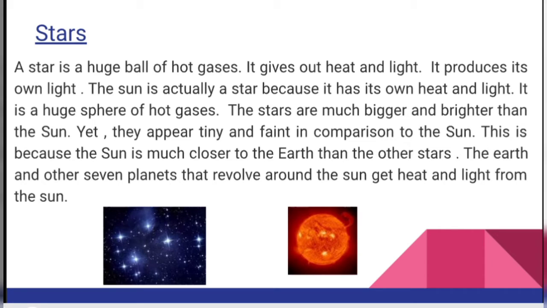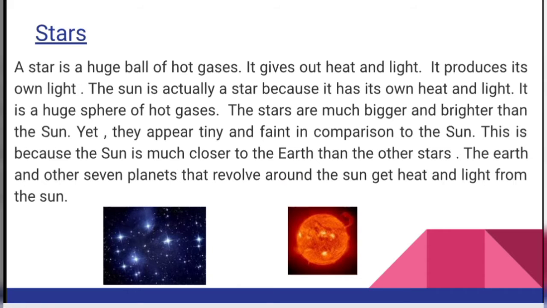Other stars are much bigger and brighter than the sun, yet they appear tiny and faint in comparison to the sun. This is because the sun is much closer to the Earth than the other stars. The Earth and the other 7 planets that revolve around the sun get heat and light from the sun.